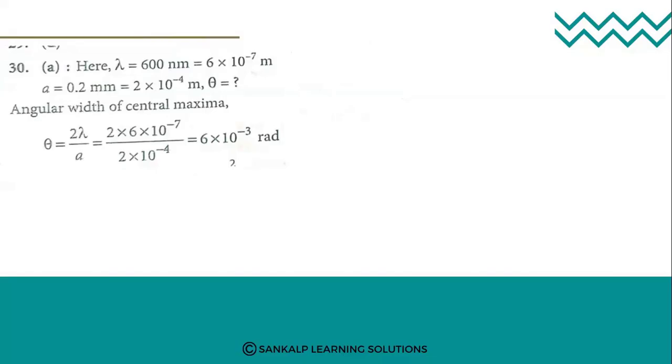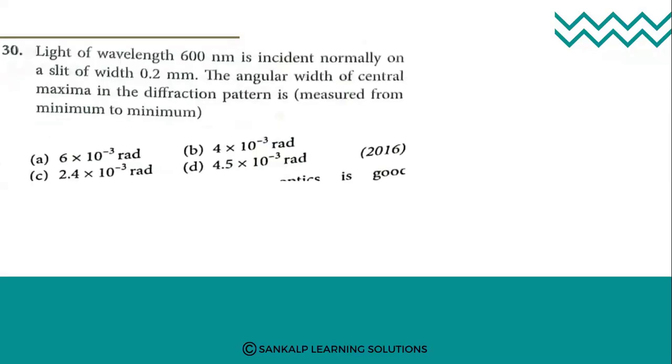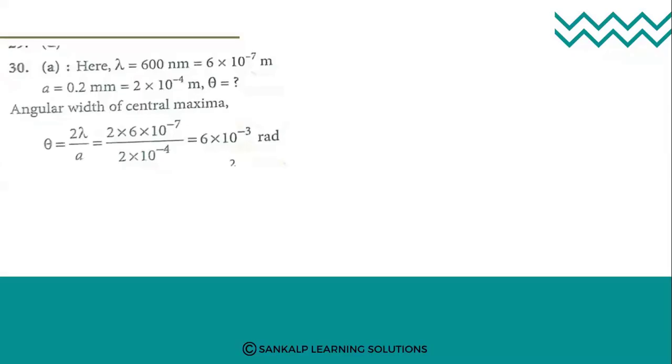The angular width of the central maxima is theta is equal to 2 lambda by a, that is 2 into 6 into 10 raised to minus 7 upon 2 into 10 raised to minus 4. Simplifying, it is 2 into 10 raised to minus 3 radian.